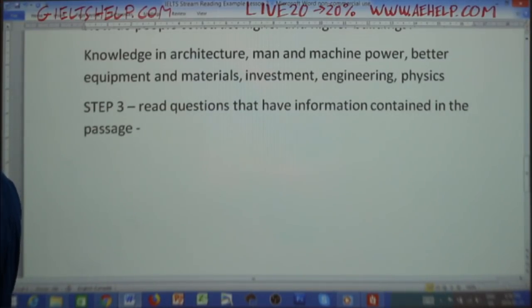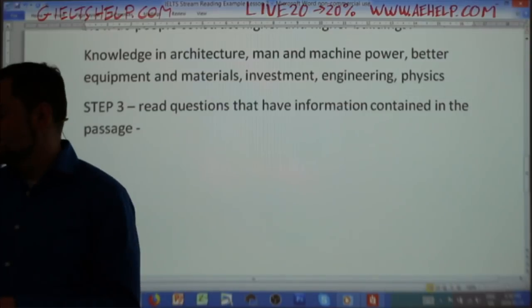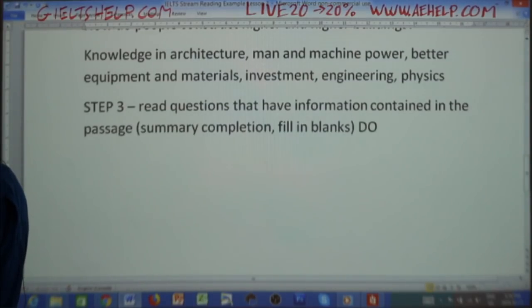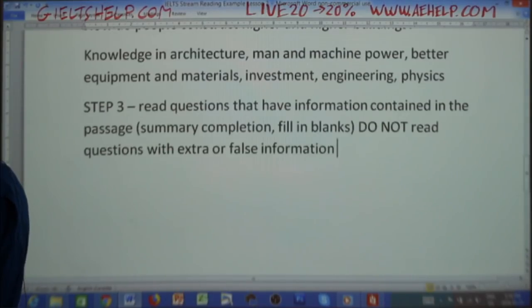So here, what we mean is read questions like summary completion, fill in blanks, and then do not read questions with extra or false information, like true, false, not given.